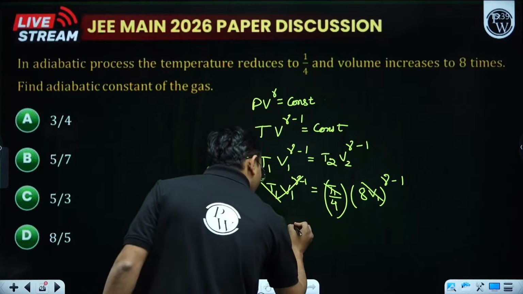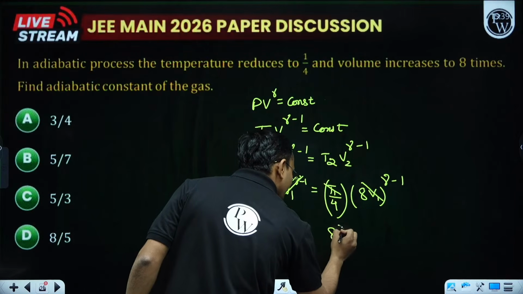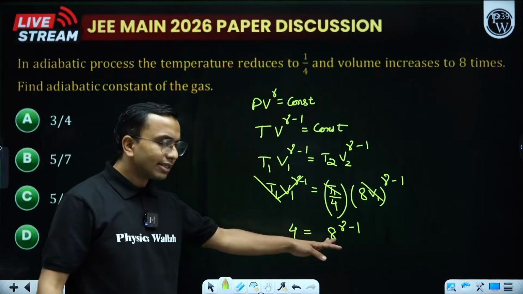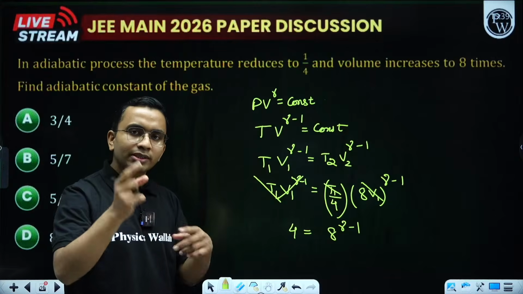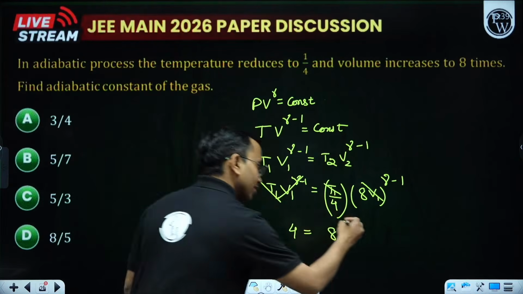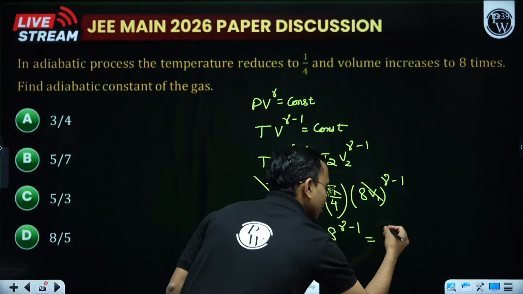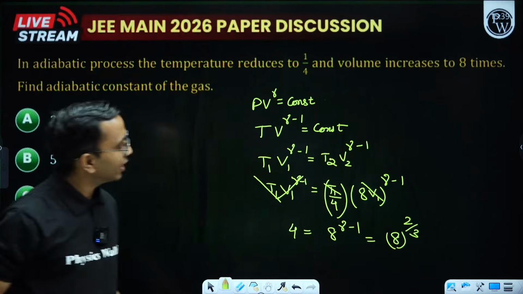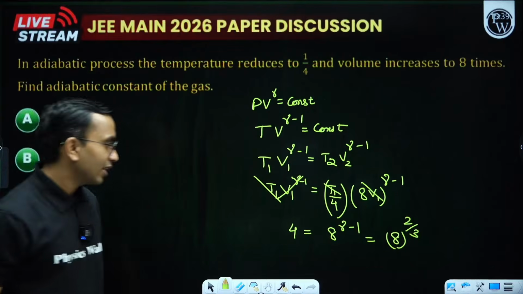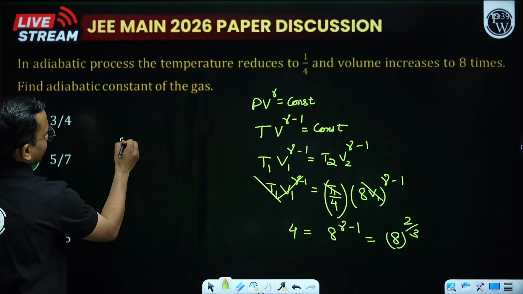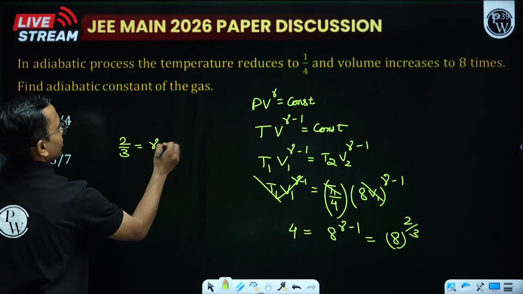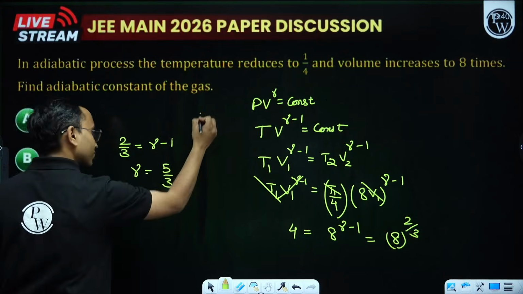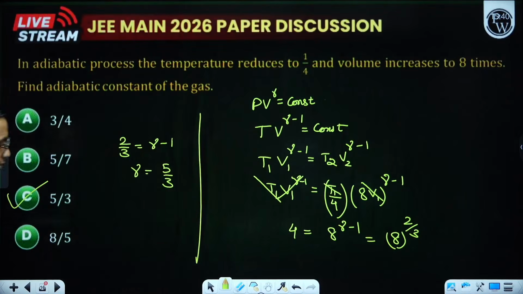I got 4 is equal to 8 to the power gamma minus 1. How can you make 8 equal to 4? First take cube root, then it will become 2, then take square. Yes. So I can say 2 by 3 comes out to be gamma minus 1. So gamma comes out to be 2 by 3 plus 1 is 5 by 3. C option.